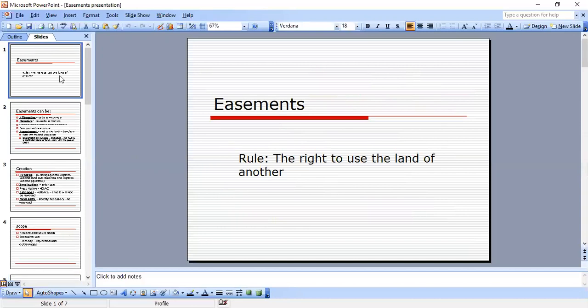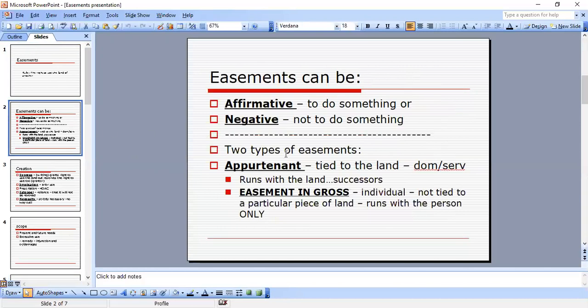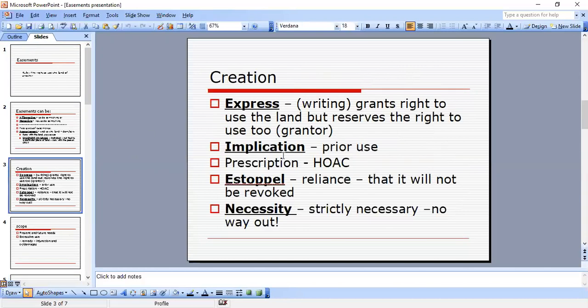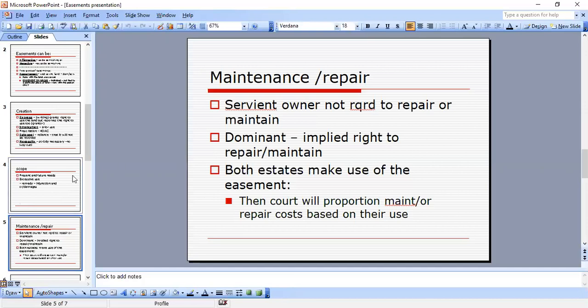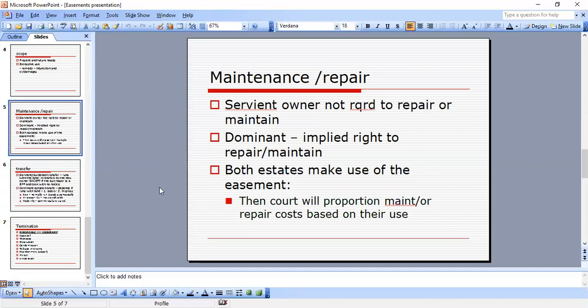So review again, easement, we do our rule. We tell them what the easement is, how it was created, and the scope of the easement, okay? And then we're going to move on to maintenance and repair. If there's any questions like that, you can add that in there if you need to.